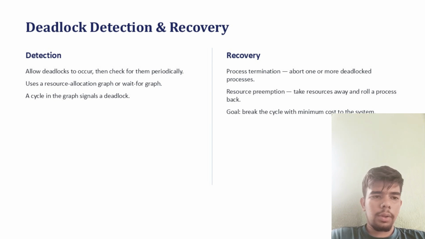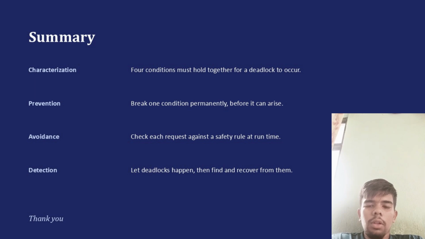Deadlock recovery. Process termination: abort one or more deadlocked processes. Resource preemption: take resources away and roll a process back. The goal is to break the cycle with minimum cost to the system. In conclusion, a deadlock can cause a system to stop making progress, but by using prevention, avoidance, detection, and recovery techniques, an operating system can manage them effectively.